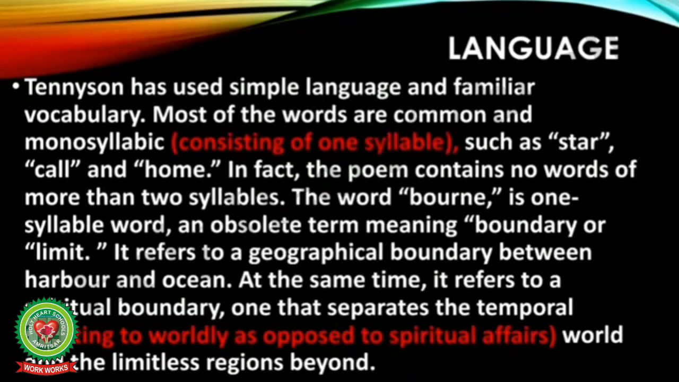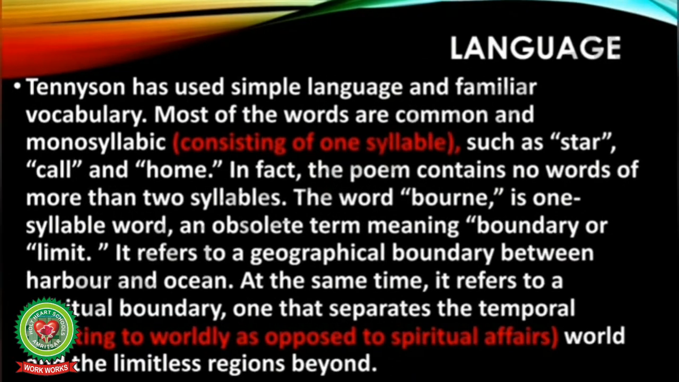Now see the next slide, that is language. Tennyson has used simple language and familiar vocabulary. Most of the words are common and monosyllabic. Monosyllabic means consisting of one syllable. So children, syllable depends upon the vowel sound in the word, such as star, call and home. There is one vowel sound, that is why it is monosyllabic. In fact, the poem contains no words of more than 2 syllables.